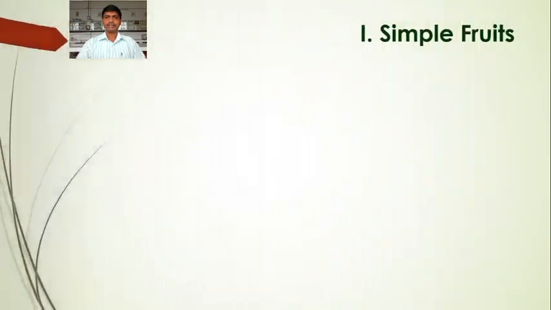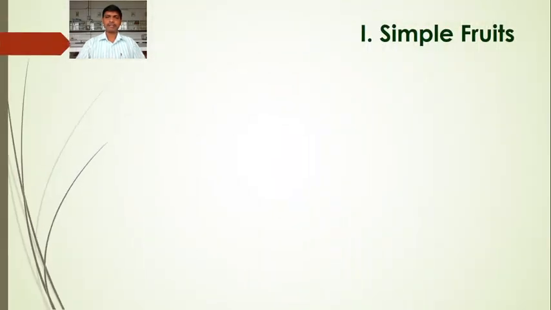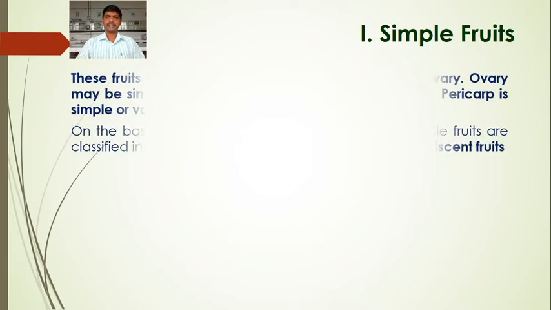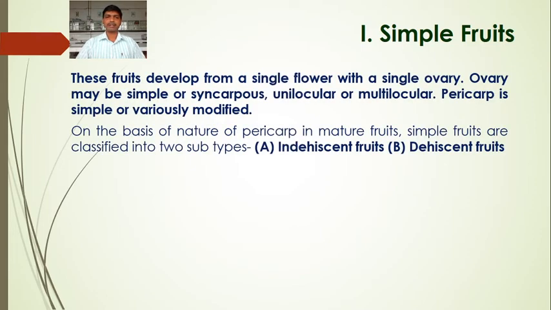Next, this is the simple fruit. One by one we are going to study all these types. Simple fruits develop from a single flower with a single ovary. The ovary may be simple or syncarpous, that is united, unilocular or multilocular. Here we use the terms polycarpillary or multilocular, unilocular or multilocular, but obviously it is syncarpous.